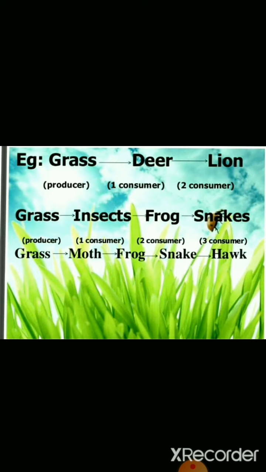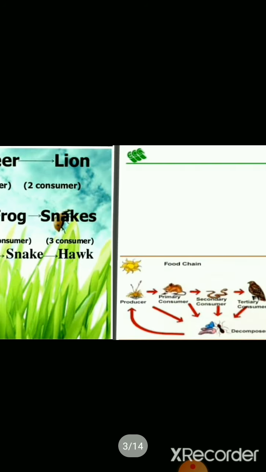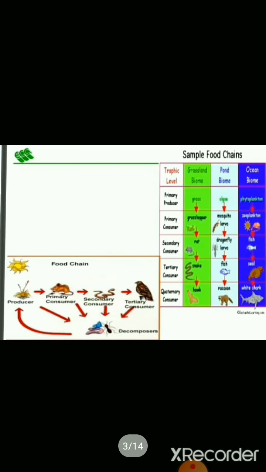In another example, we can see that grass is eaten by insects, insects are eaten by frogs, and then frogs are further eaten by snakes. So here grass is the producer, insects are the first consumer, frogs are the second consumer, and snakes are the third consumer. So in this way we can see that energy is transferred from one organism to another organism, and these are called the trophic levels. And energy goes on decreasing from the first level to the last level.